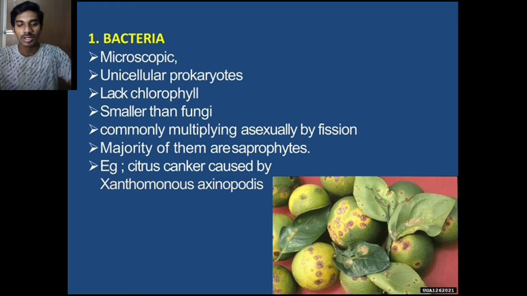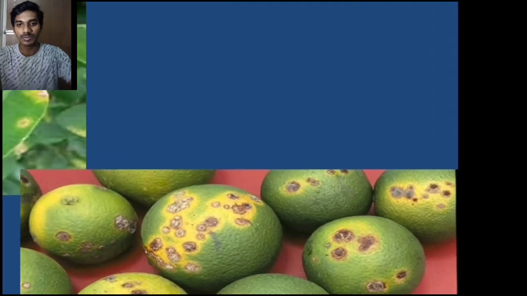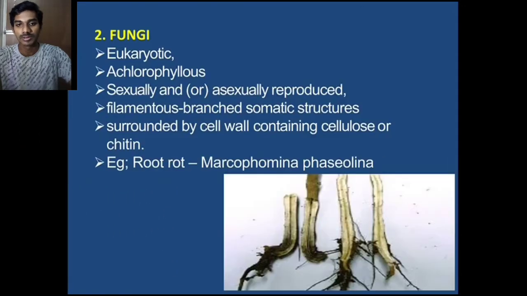For example, one of the major bacterial diseases in the agriculture field is citrus canker. It is caused by Xanthomonas axonopodis. In this photo, we see the citrus canker disease of bacteria.